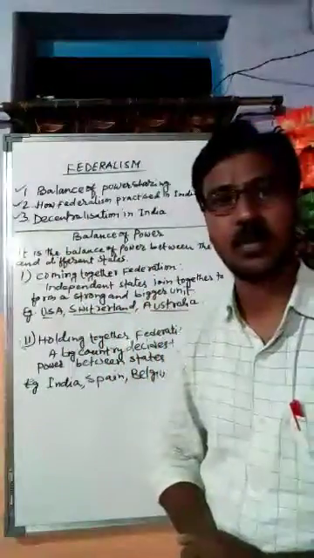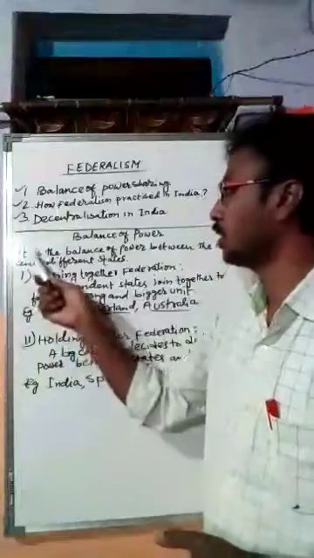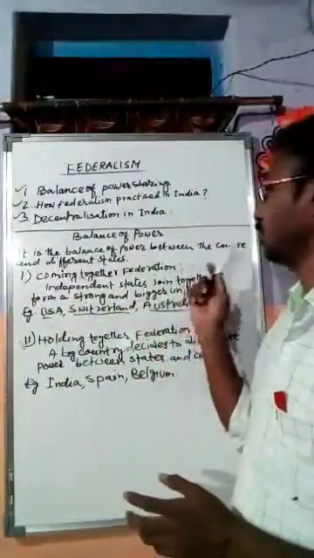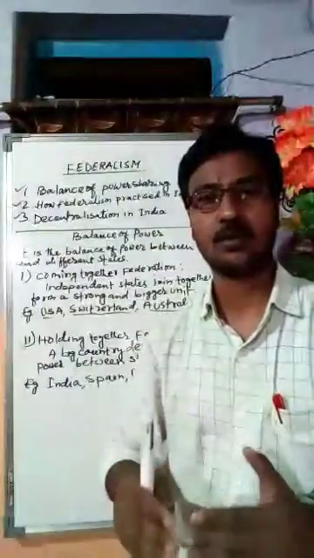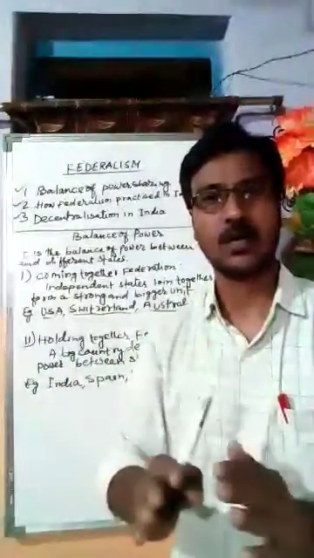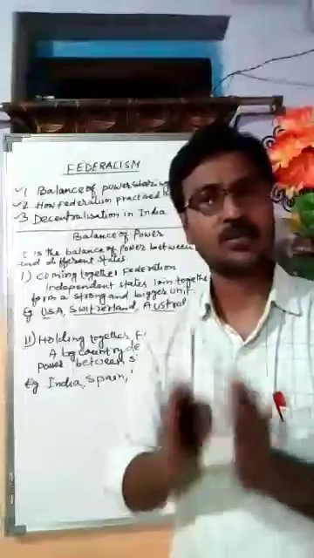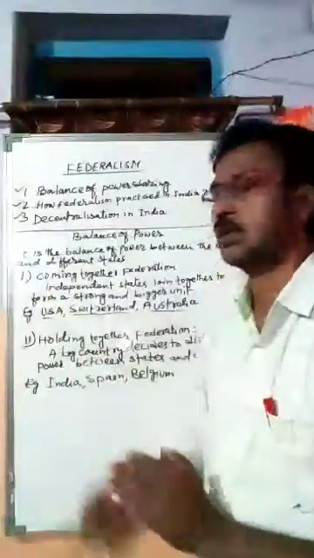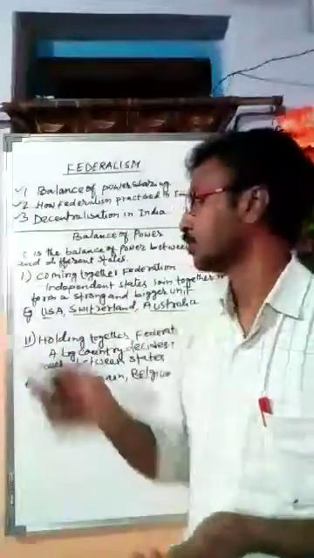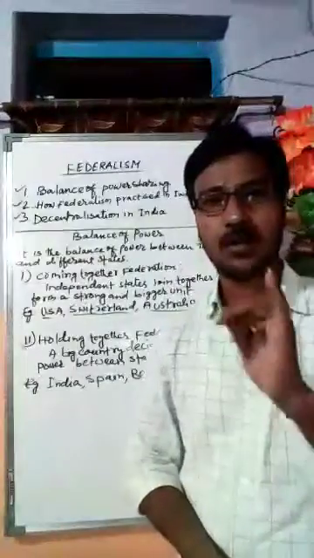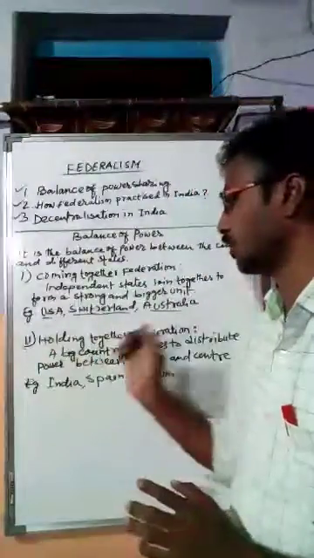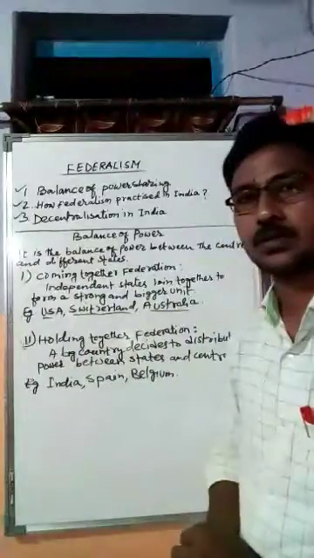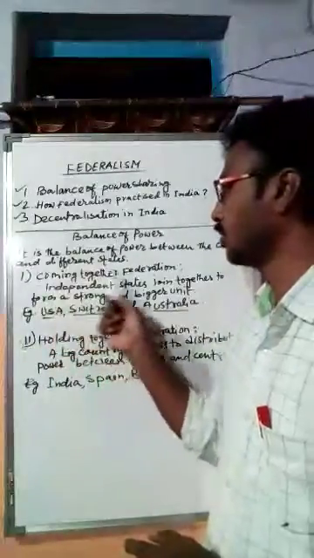Balance of power, what is balance of power? Students, it is the distribution of power between the center and the different states. This is known as the balance of power. Now balance of power is of two types. Number one is coming together federation, second one is holding together federation. So first, coming together federation.